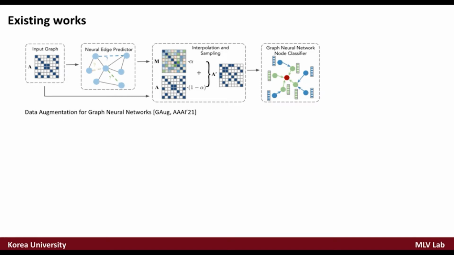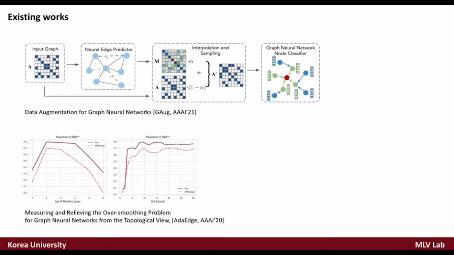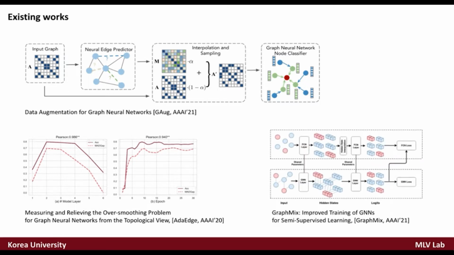Recent works like Jinyoung generate augmented graphs via a differentiable edge predictor. ADA-Edge optimizes the graph topology based on the model prediction. And GraphMix presents interpolation-based regularization by jointly training a fully connected network and graph neural networks. However, they do not explicitly guarantee that augmentation has a proper strength and diversity.